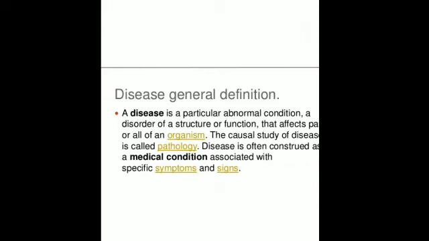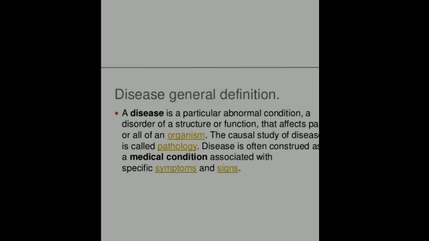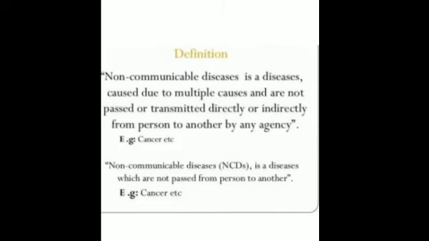So these diseases are of two types, that is non-communicable diseases and communicable diseases. A non-communicable disease does not spread from a diseased person to a healthy person. They are called non-infectious or non-communicable diseases, and they are restricted to that person who is having that disease. Examples are diabetes, cancer and so on.